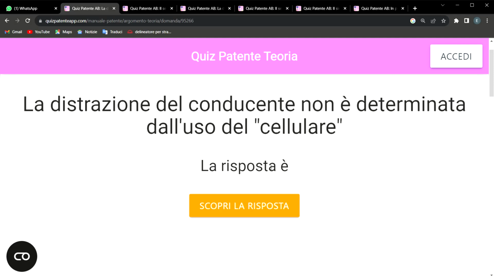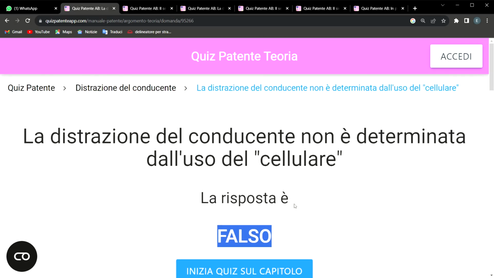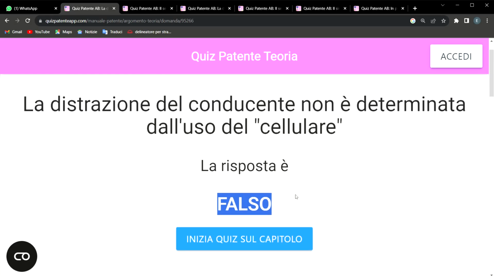Vero o falso? True or false? The answer to this question is false. You can see it for yourself: the response is false. Now, first and foremost, let me explain the reason why the response to this quiz says false. It says "la distrazione del conducente."